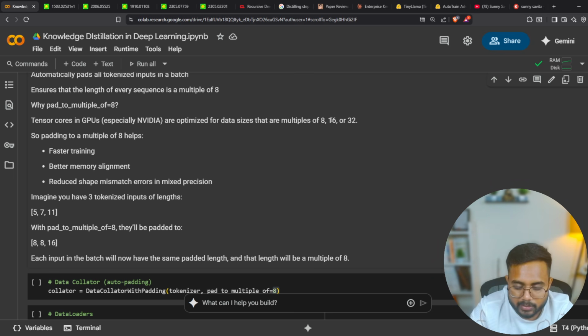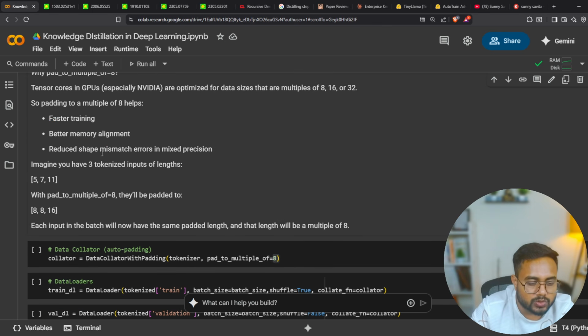Padding to a multiple of 8 helps with faster training, better memory alignment, and reduces shape mismatch errors in mixed precision. So this is the explanation of these two variables.